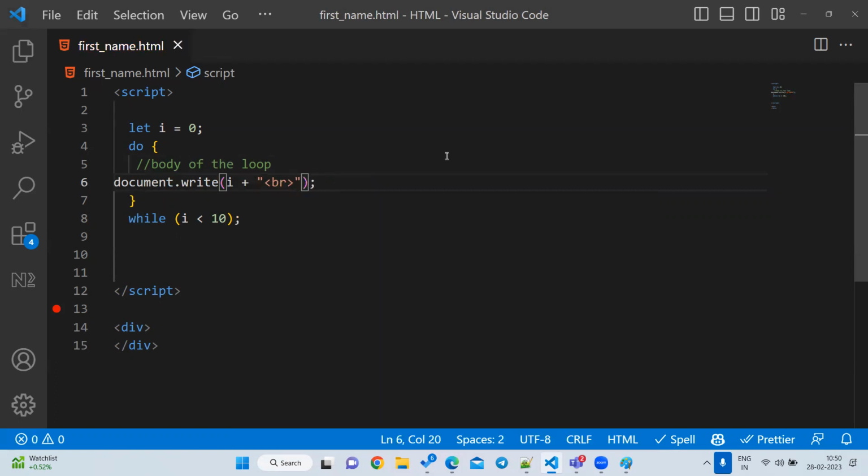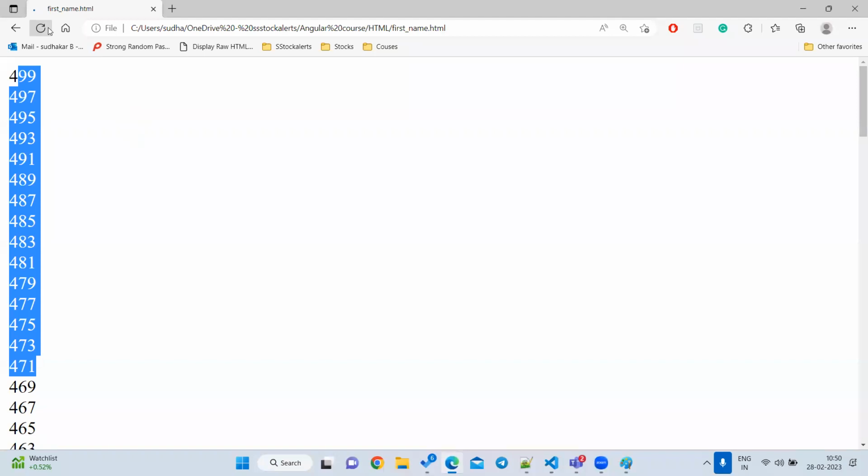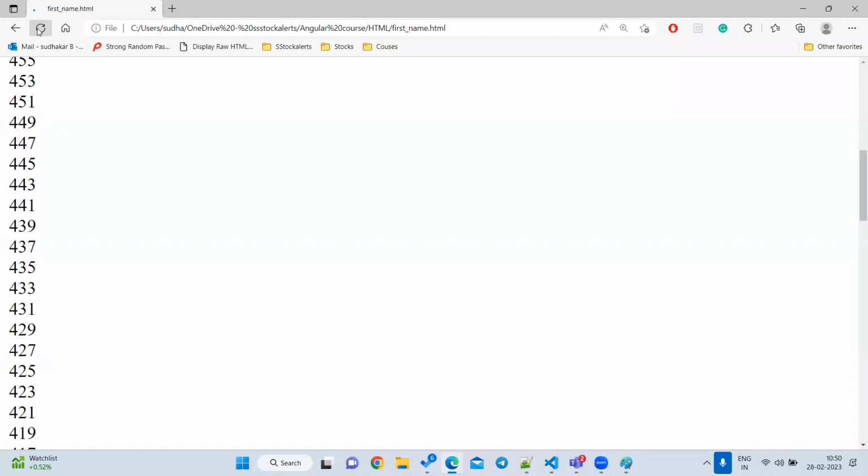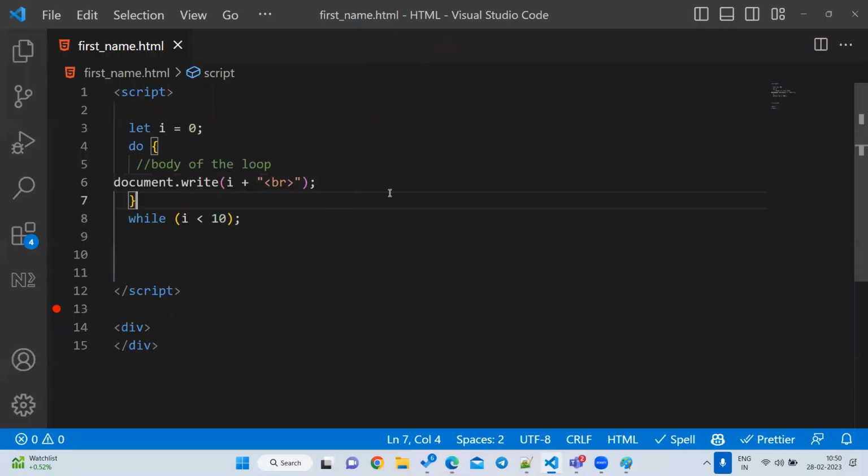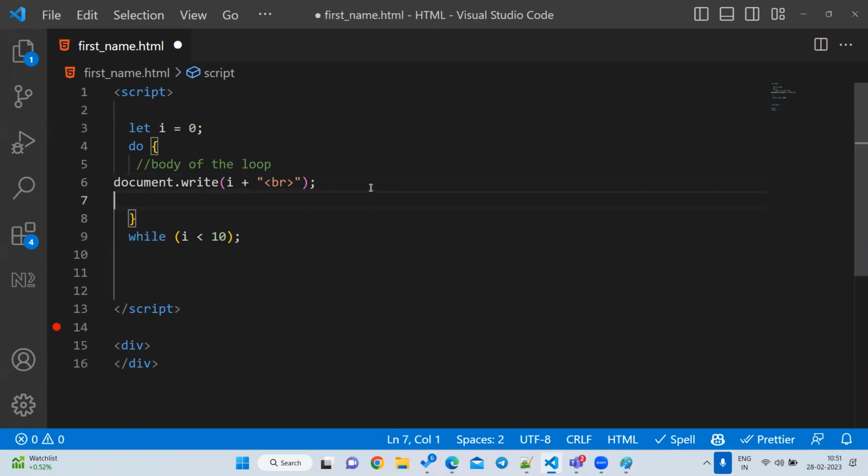Okay, so let's save it and reload the page. Are we incrementing or decrementing it? We are not doing any increment or decrement. Already that page has died.